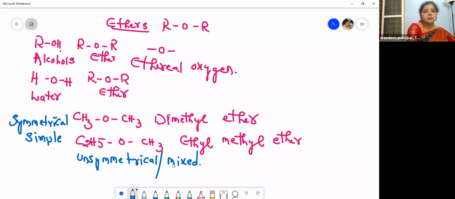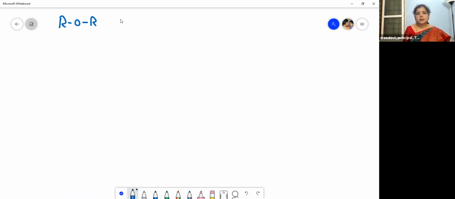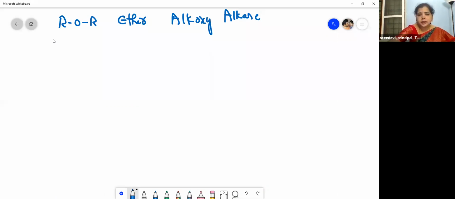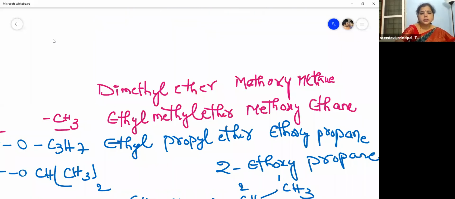Okay, so then let us move to today's topic. According to the IUPAC nomenclature, I told you that they are called alkoxy alkanes. ROR is the general formula of an ether. Then according to the IUPAC nomenclature, they are called alkoxy alkanes, right? We have seen many examples, isn't it? So let me show you that slide quickly. Once again, let us recall that, and then we will move to today's topic, children.